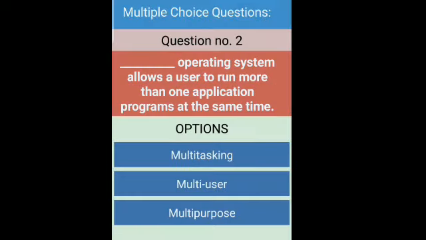Right. Answer. Second question is, dash operating system allows a user to run more than one application programs at the same time. As we know, if we want to run more than one application, if we want to do more than one task, we will use multitasking operating system.